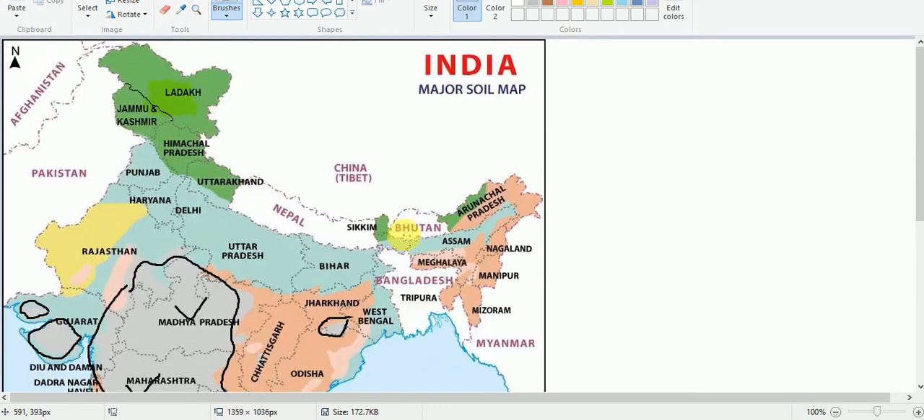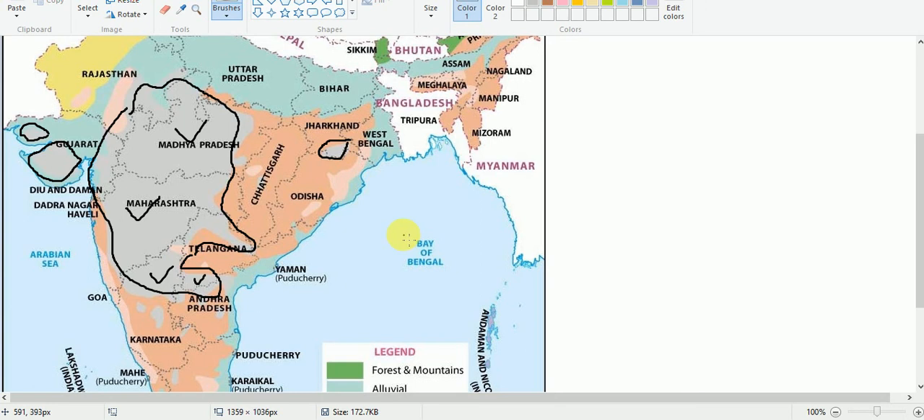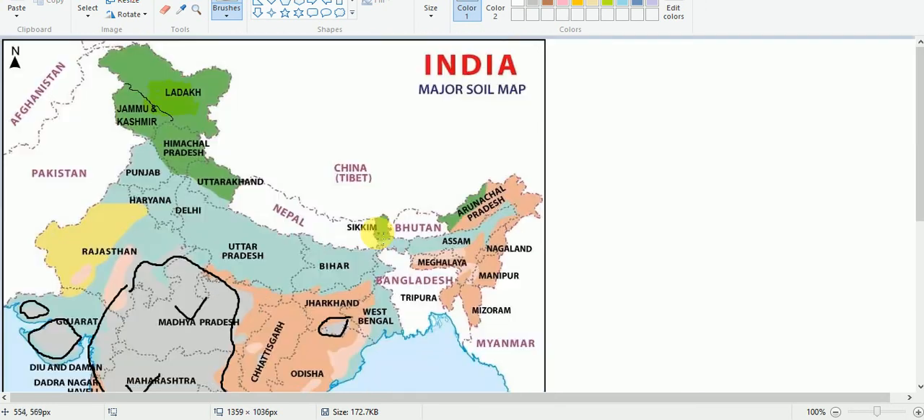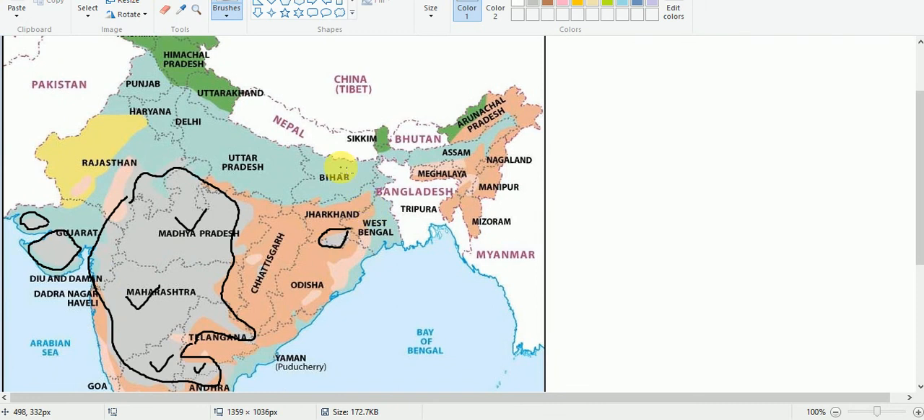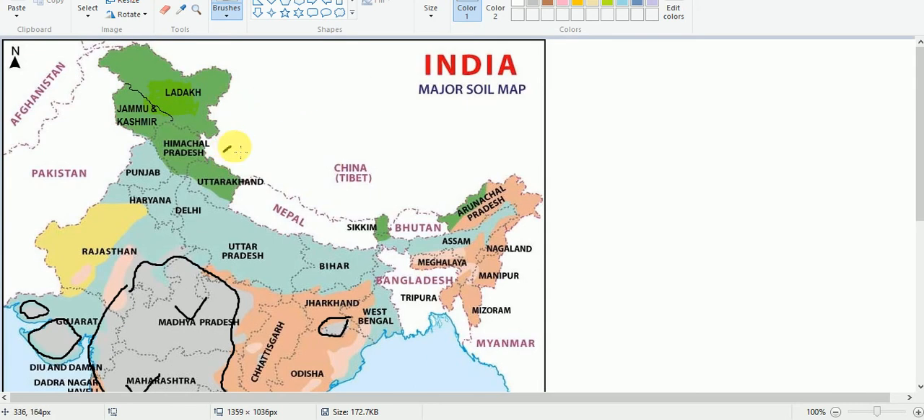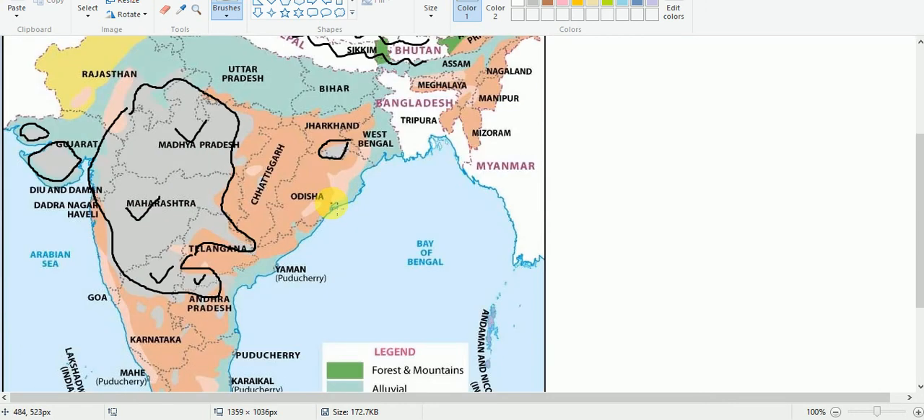Actually, how these Deccan Trap and black soils were formed, about this I will tell you. We have learned about the origin of mountains, these Himalayan mountains, in class 9. Between 65 million to 75 million years before present, the Himalayan mountains were uplifted. During the tertiary period, there were fissure eruptions here.